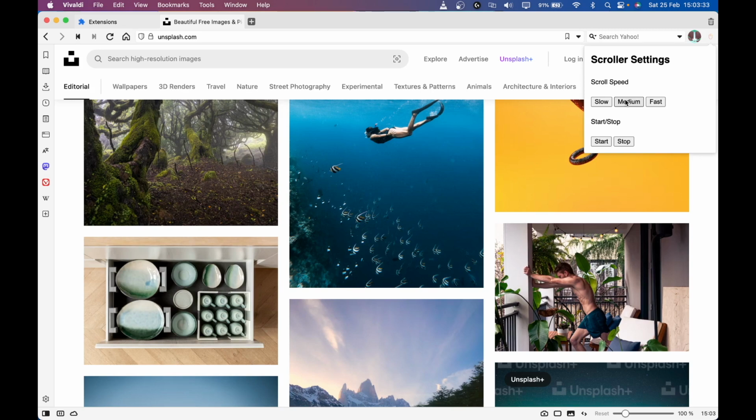So from content scripts, you can control the web page, and from pop-up, you can show this UI, and whenever you click on these buttons or whatever UI you have, you can send messages to the content script and tell the content script how to control a page. So that's what we're going to do.